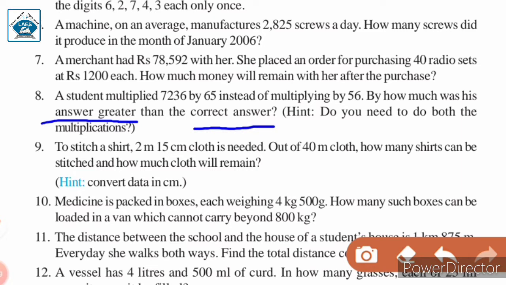The correct answer is when we multiply 7,236 by 56. But since he had multiplied it by 65, the answer which he got will be greater. So we need to find that by how much was the answer greater. So for that we will be subtracting the smaller number from the bigger number. And here in the hint we are asked that do you need to do both the multiplication to find out? Let us see the solution.